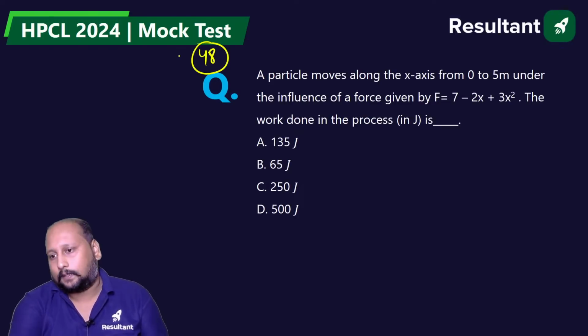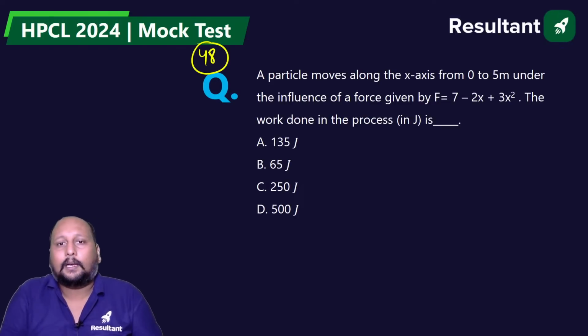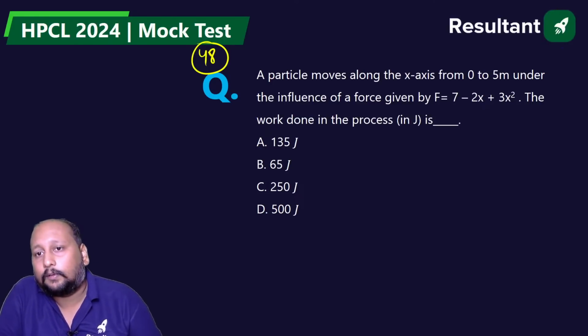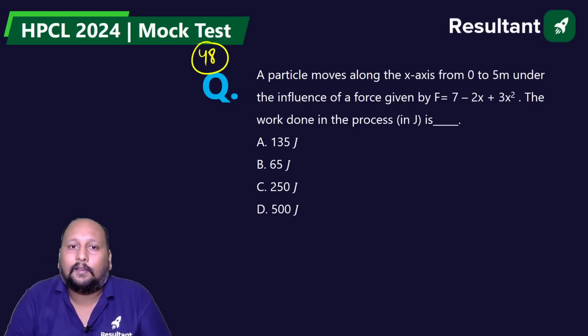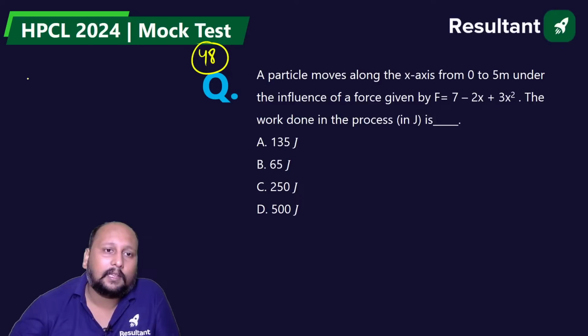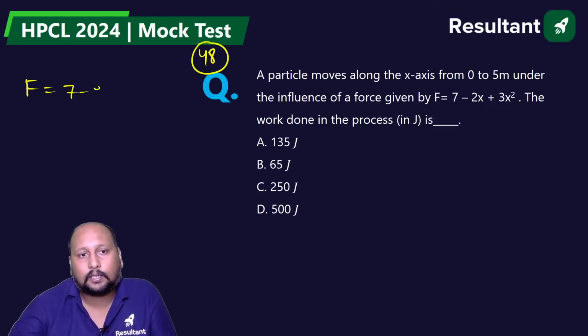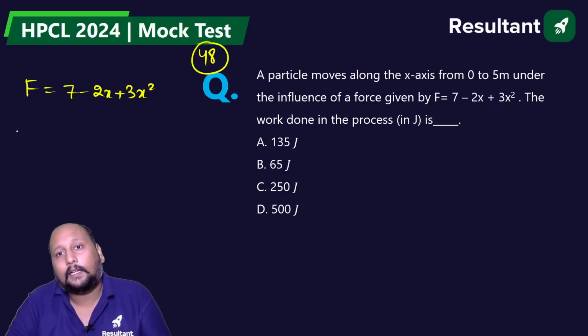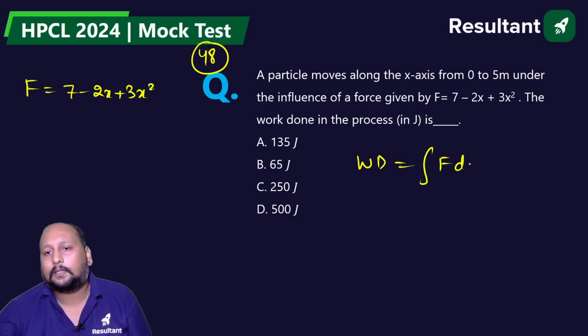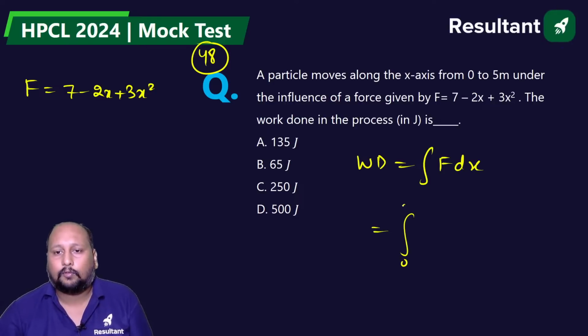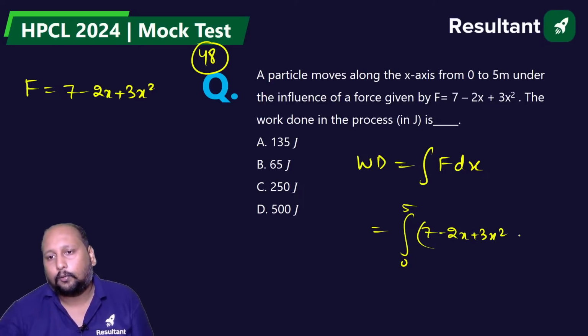Very easy question from mechanics. Please try to solve it. A particle moves along x-axis from 0 to 5 meter under the influence of force values given. What is the work done? Very straight away question. They have given a function of force, 7 minus 2x plus 3x square, and you have to calculate the work done from 0 to 5 meter. We know that work done is integral of F dx. So this is integration from 0 to 5, 7 minus 2x plus 3x square into dx.